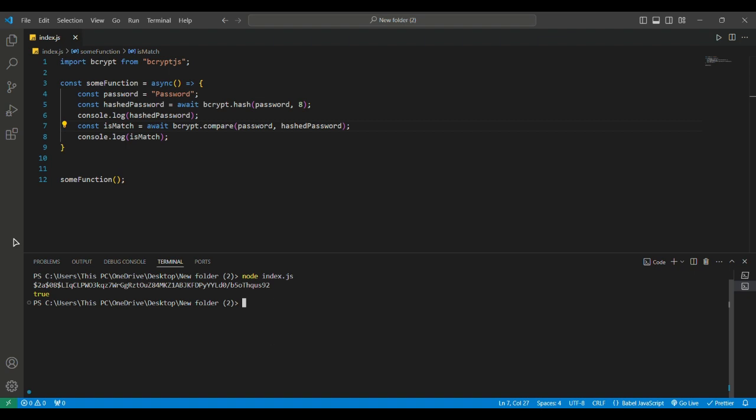We got true as an output because the compare between the password and the hashed password exactly matched. So we got the result true.